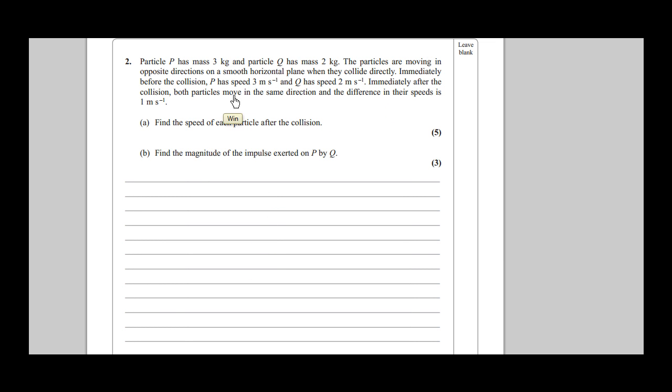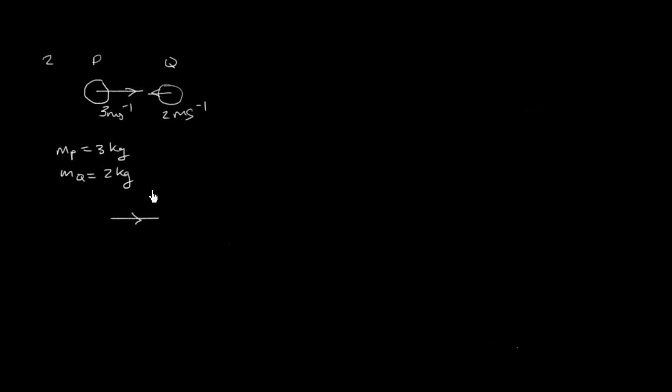Immediately after the collision, both particles move in the same direction, and the difference in their speeds is 1 meter per second. Okay, so hopefully you can see that they're both moving in this direction. So here would be Q, right? Because it's not going to go through it. This one's going to be Q, and this one's going to be P. So this I'm going to call VQ, and this I'm going to call VP.